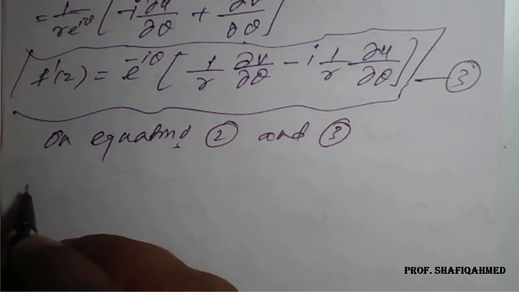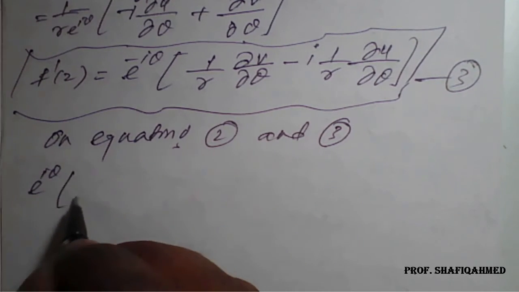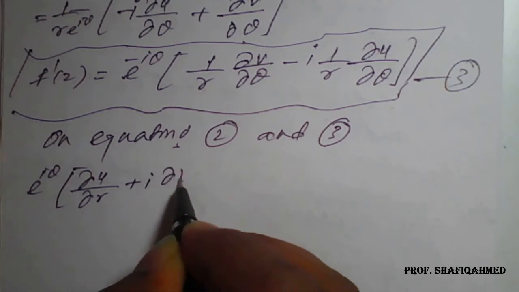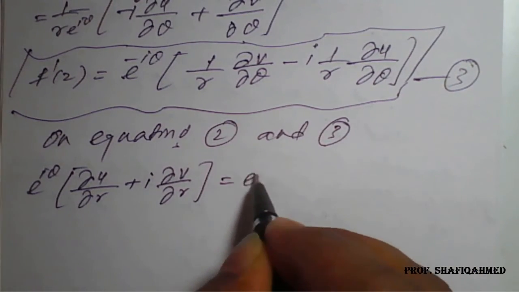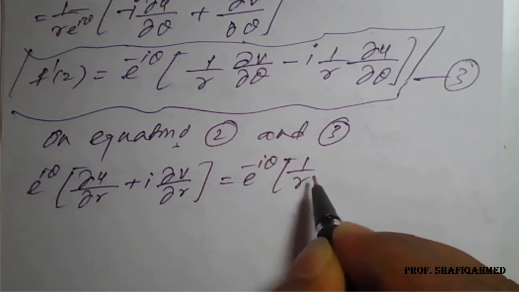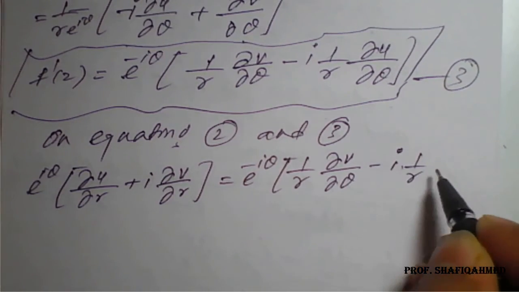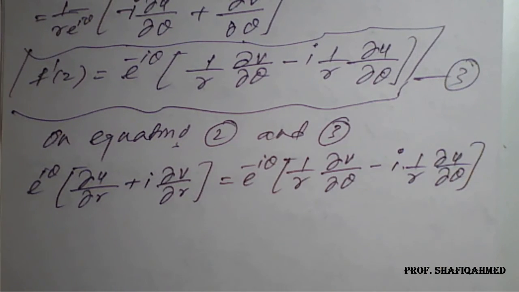The right hand side of 2 is e raised to i theta into dou u by dou r plus i times dou v by dou r, and the right hand side of 3 is e raised to minus i theta, 1 upon r into dou v by dou theta minus i into 1 upon r into dou u by dou theta. So we have equated the right hand sides of 2 and 3.